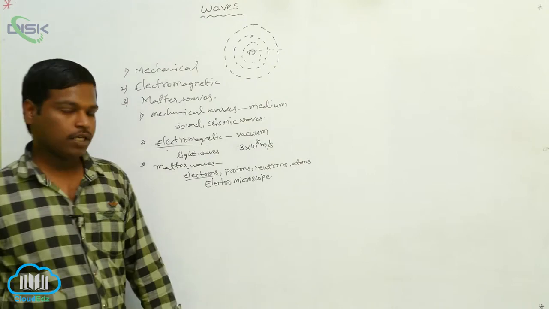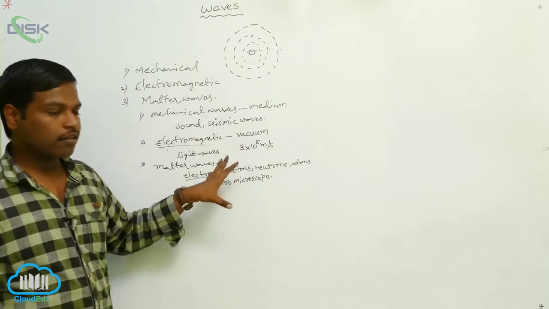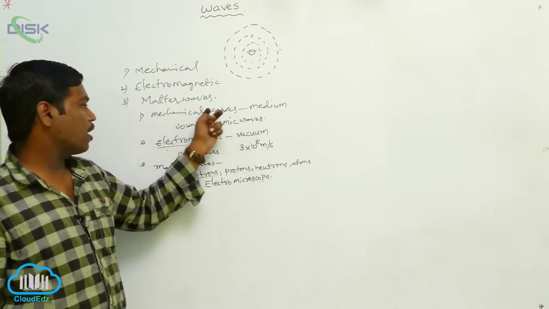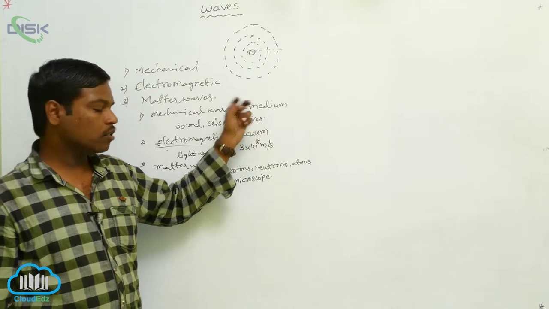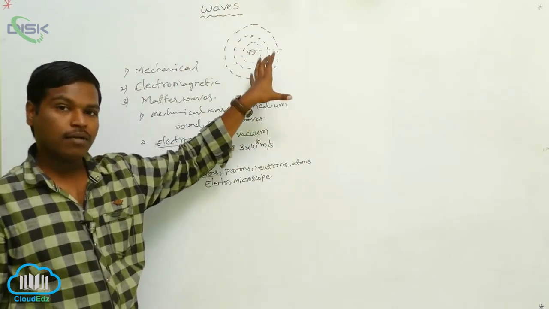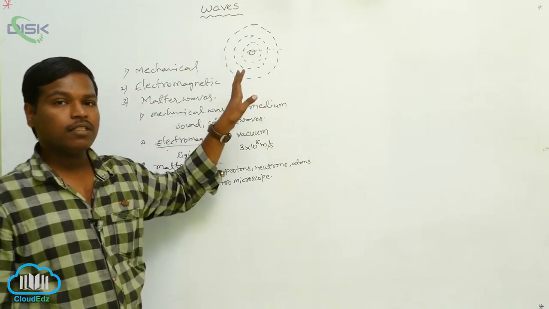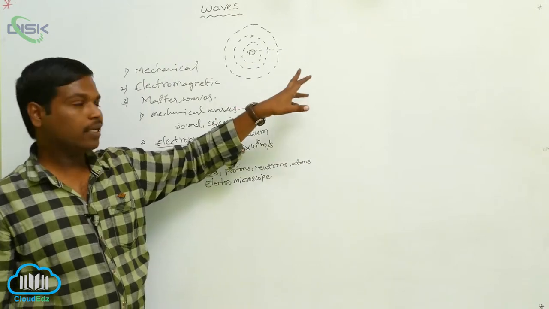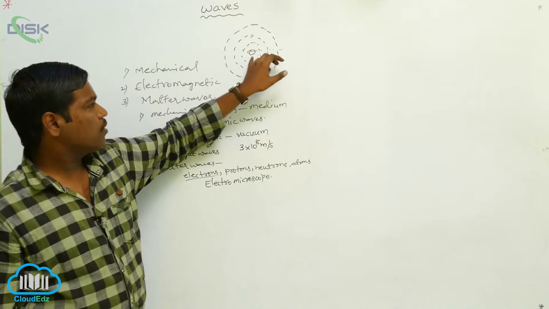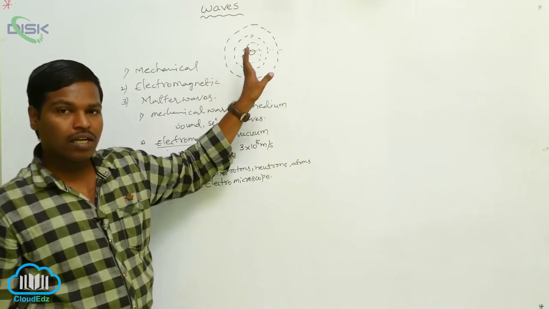This is the application we have, that is electron microscope. These are the different waves we have, and in this class we have to discuss mainly mechanical waves, that is sound waves. Here waves means simply the disturbance caused, and when the wave is traveling from one point to another point, only the disturbance is traveling.